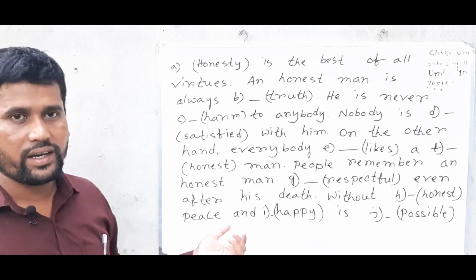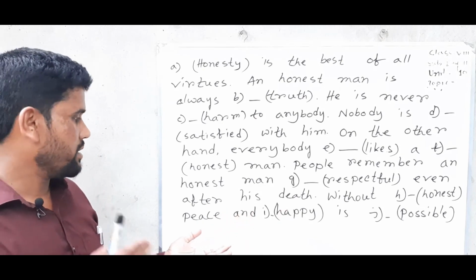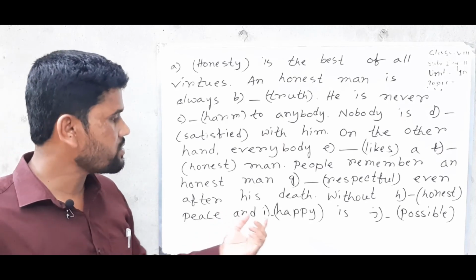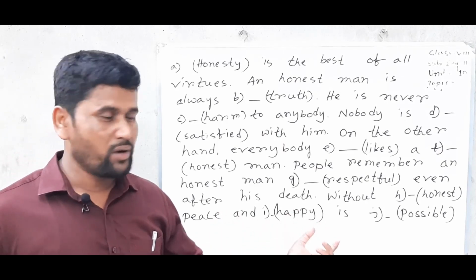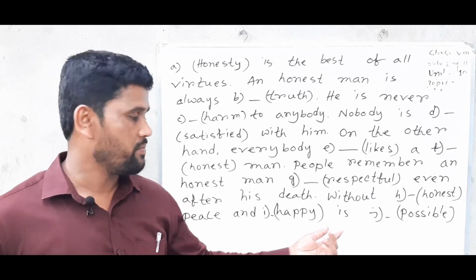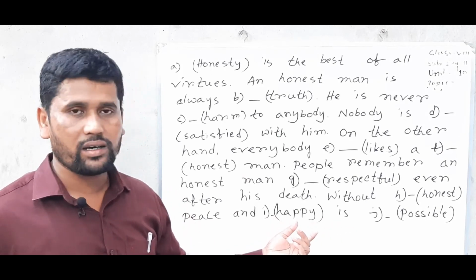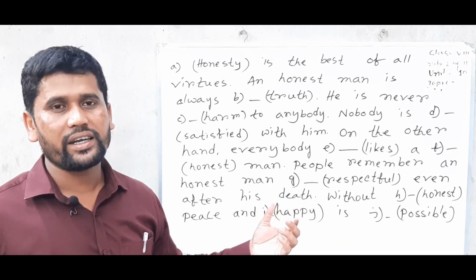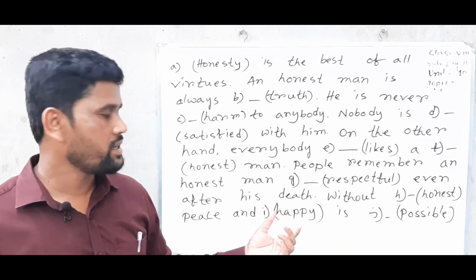When we find and or, before and after and, the word will be the same. So happy will be noun, because there is also a noun before it. So you know, after adjective we can add ness to make the word noun: happiness.